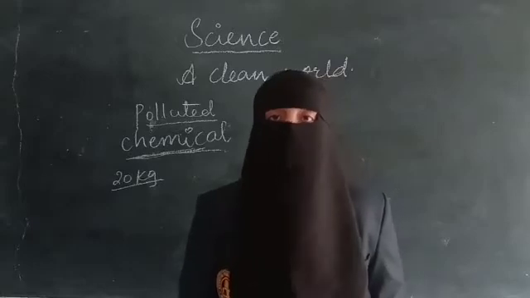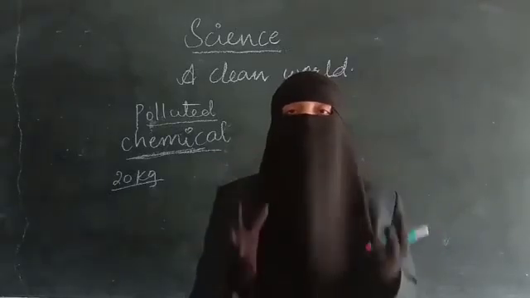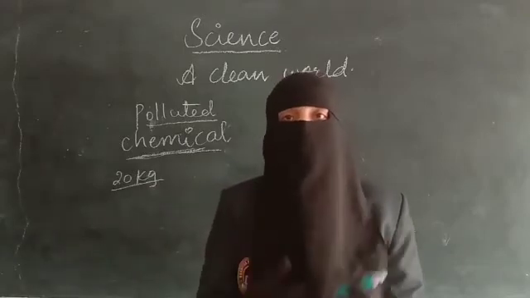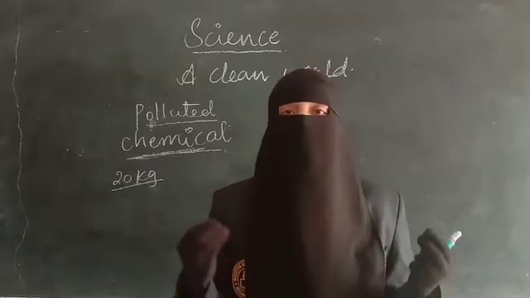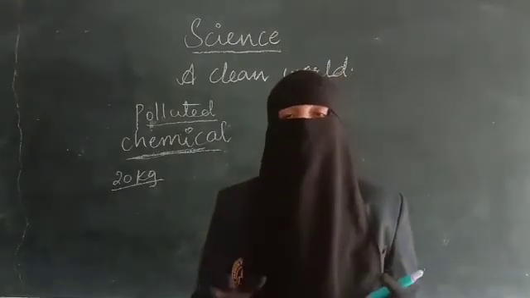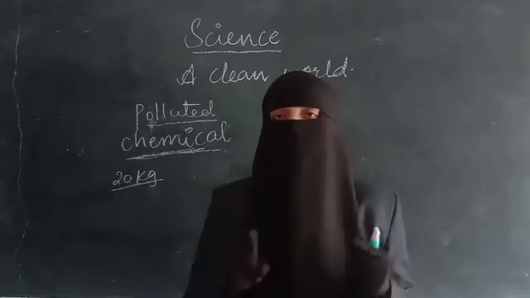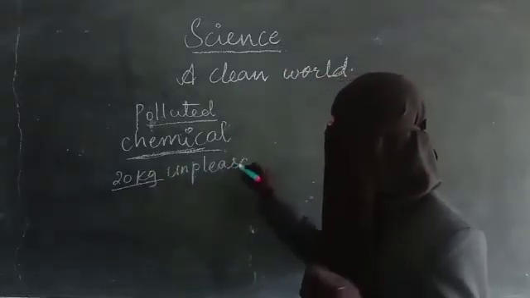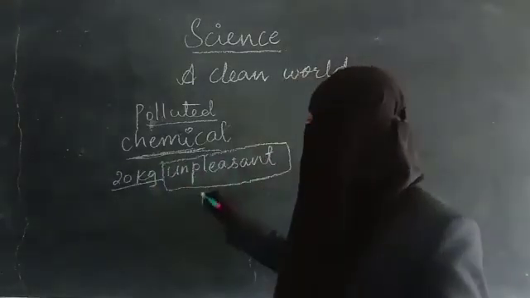And the last pollution is noise pollution. Noise pollution is caused because of too much noise, unpleasant sound. Like some people are shouting. For example, we have a gathering, like a party at our home. Many people will gather, right? Many people will be talking, laughing, dancing or whatever it may be. How much noise they make, how much sound they make, will be unpleasant to listen to. We don't want to listen to it again and again. That means it is unpleasant to listen to. The sound which is unpleasant to listen to is called noise.